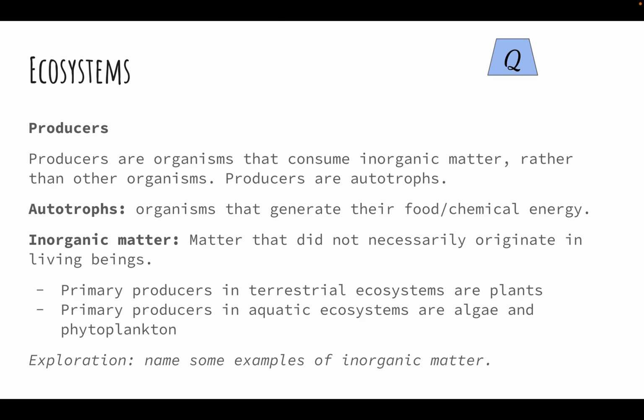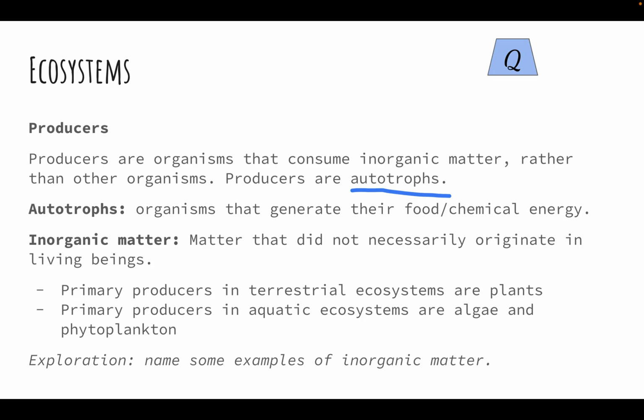Let's look at a few more details about producers here. Producers are organisms that consume inorganic matter. So they're going to soak up minerals and water rather than organisms. So they don't eat other living things. A producer gets its energy from typically the sun. Producers are autotrophs. That means that auto means self. Troph is energy. That means they make their own energy.